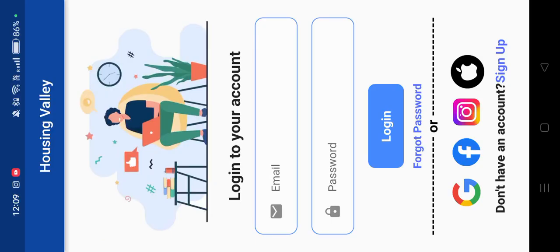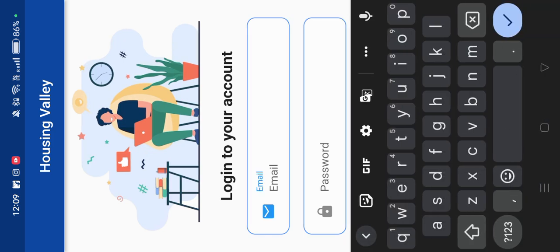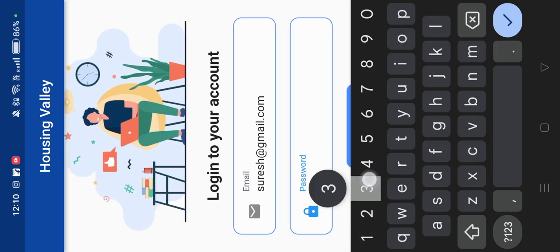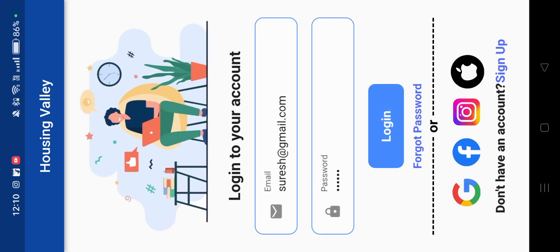Welcome to our application. This is our app where we'll be giving the user different credentials he could enter, namely the email ID and password. So the user could enter his email ID, and he'll be entering a secured password. And the user could be very trusted with our app, as we would be saving these credentials very securely in our database, which is Firebase. And we are even giving an option for Google, Facebook, Instagram, and the Apple login ID.